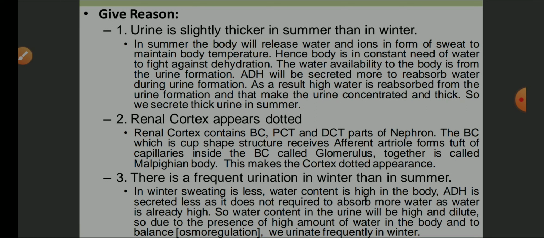ADH is secreted more to reabsorb water during urine formation. As a result, a high amount of water is reabsorbed during urine formation and makes the urine concentrated and thick. So we secrete thick urine in summer.